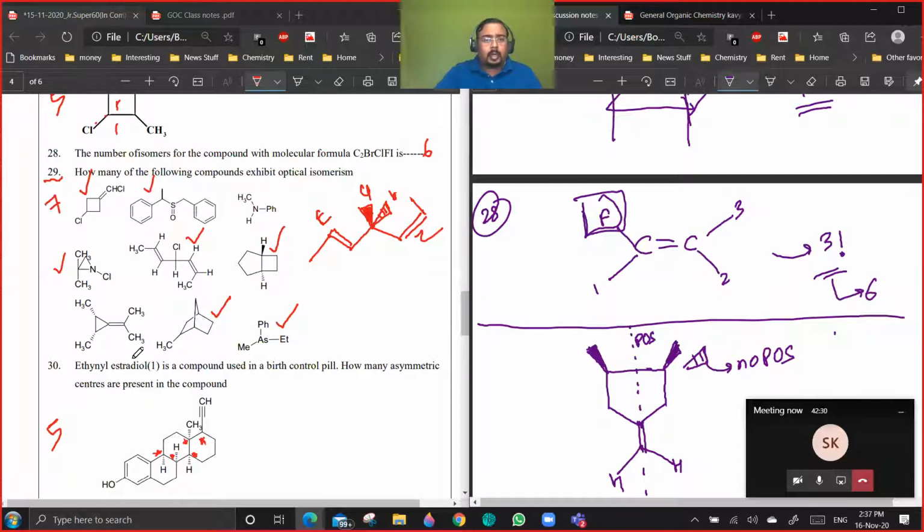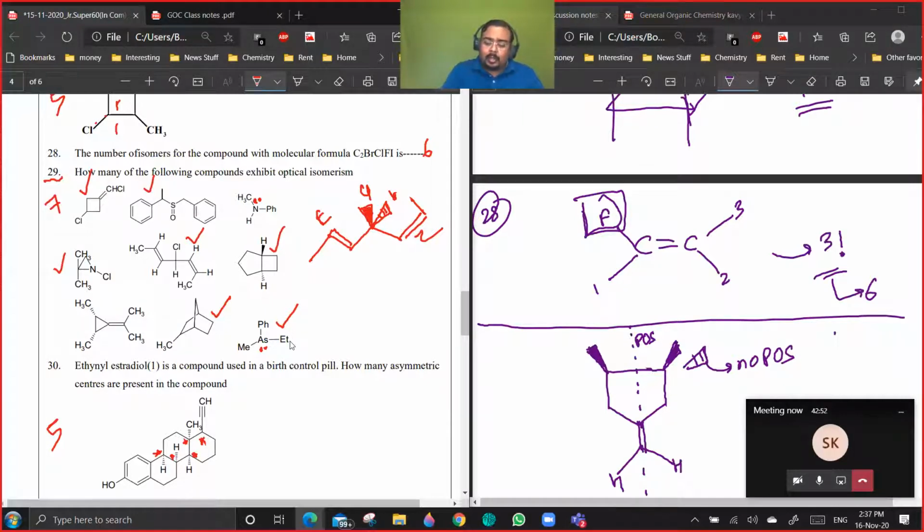So 29. The ticked ones are the ones which will exhibit optical isomerism. The unticked ones will not exhibit. Like nitrogen, lone pair will show inversion, but arsenic lone pair will not show inversion. Why? Because the inversion barrier is high as you go down the group. Are you getting the point?